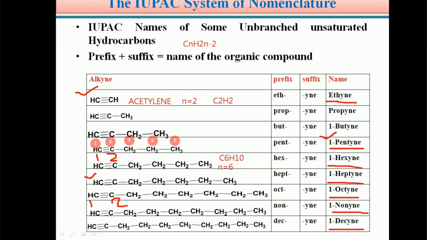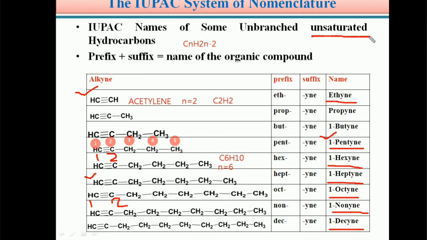So students, C triple bond C is also an unsaturated hydrocarbon. In the previous slide we discussed the unsaturated hydrocarbons, alkenes. The general formula of alkenes is CnH2n. Here in case of alkynes, C triple bond C, these are also unsaturated hydrocarbons and the general formula is CnH2n minus 2.